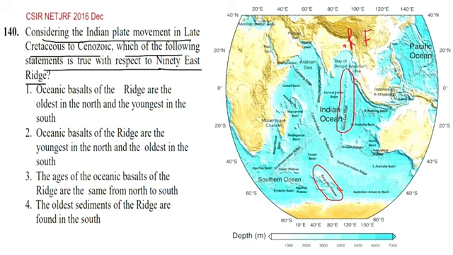Okay, and there is one more hotspot, which is now located in the African plate, and it is the Reunion hotspot. This is the Kerguelen hotspot. Due to the Reunion hotspot, our Deccan traps, Deccan volcanism took place.